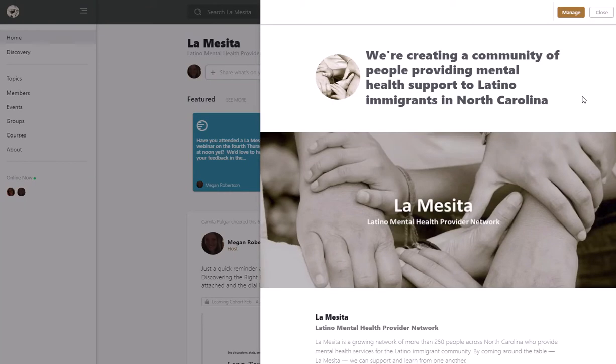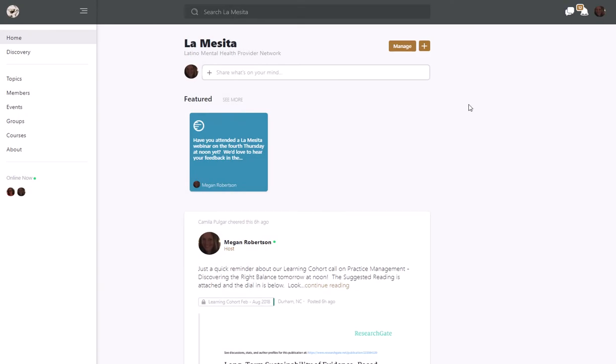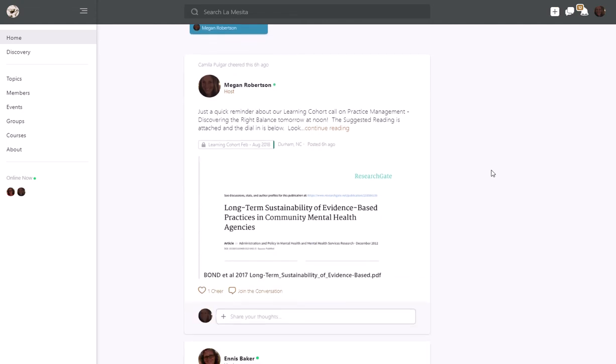This is the La Mesita platform, and after answering a few simple questions upon joining, you'll be taken to this welcome page here where you can read a little bit more about what we're doing with the network. And then once you're in the site, you'll notice that it looks similar to other applications you've likely used before, like Facebook, where you can see what everyone has posted to the network.